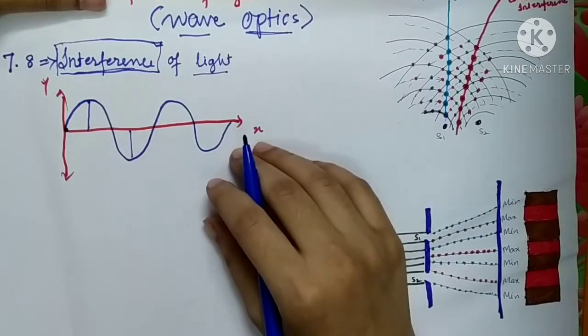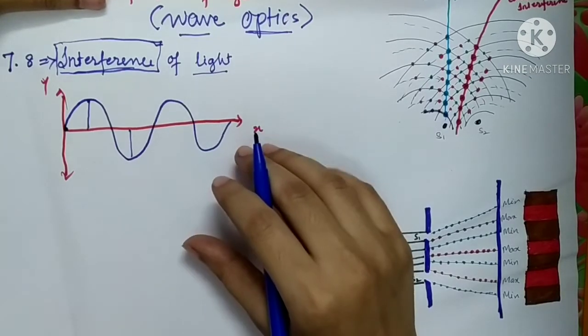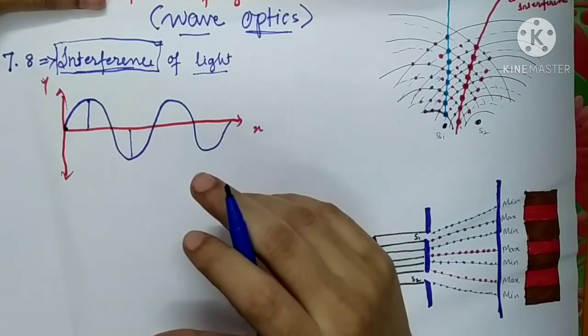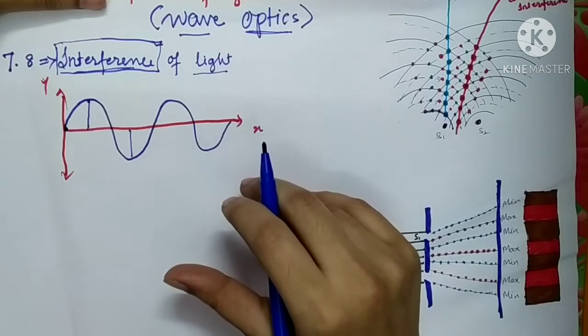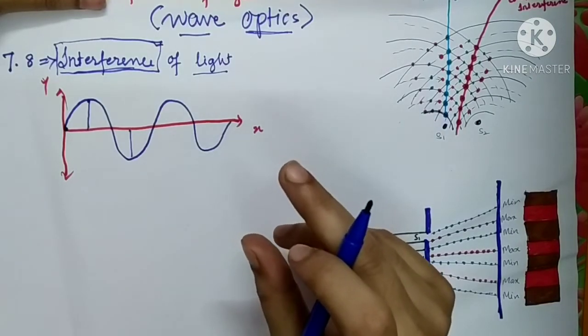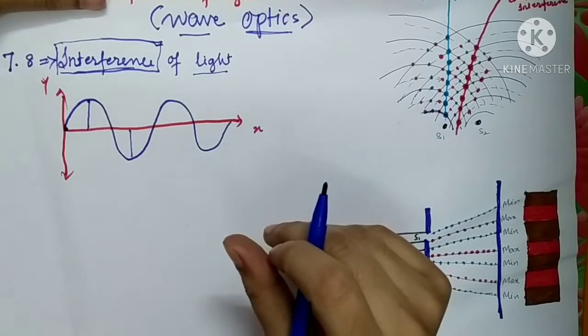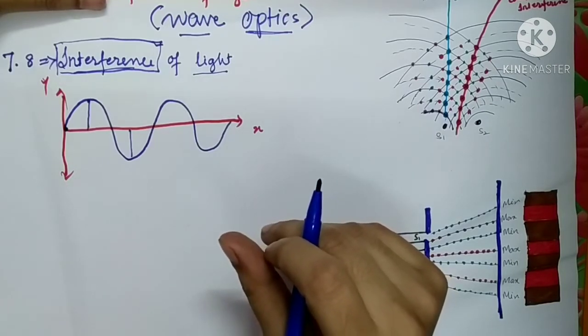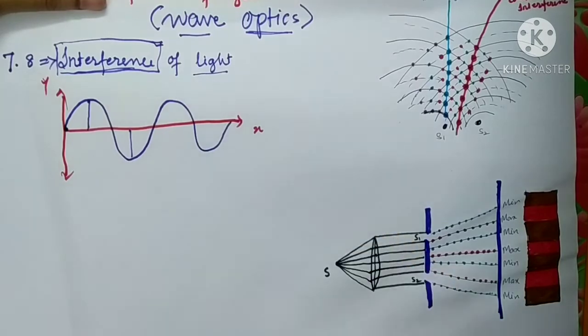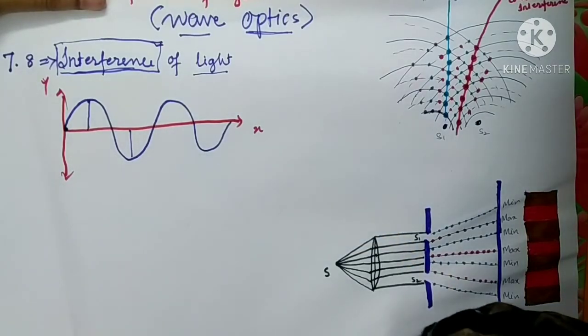Students, you might have observed the color pattern that develops on a soap bubble, similarly the color pattern on the feathers of a peacock. In the same way, you might have seen the color pattern on oil drops spread over the water surface in the rainy season.